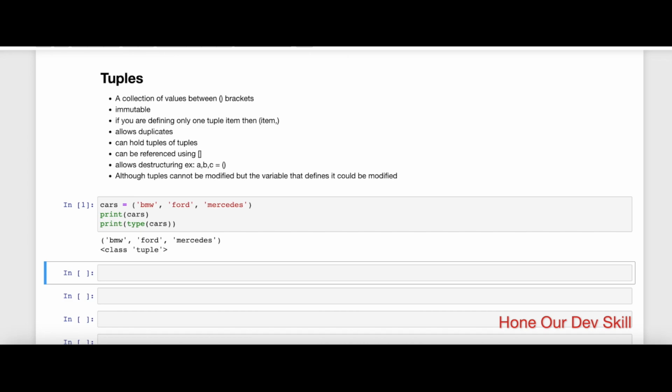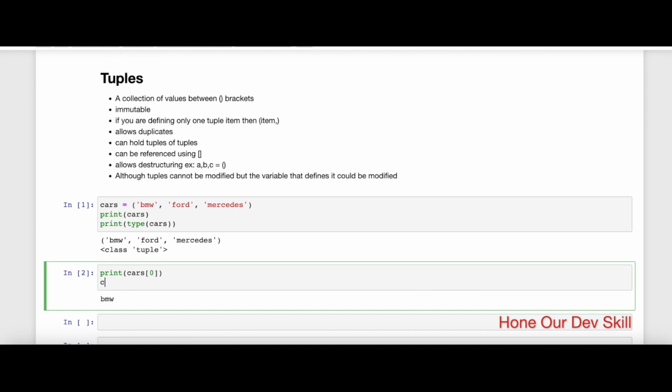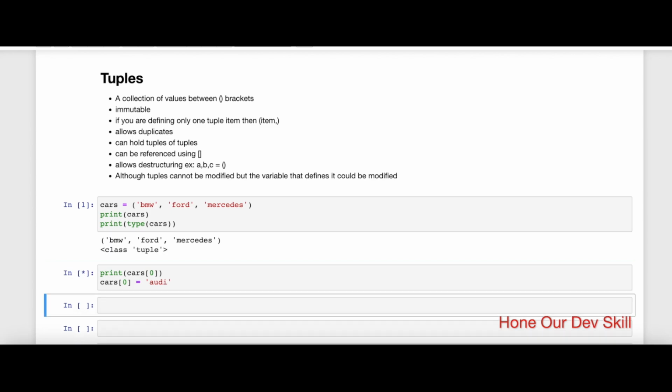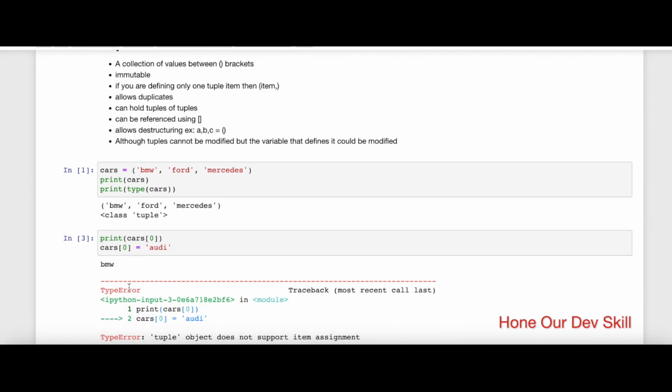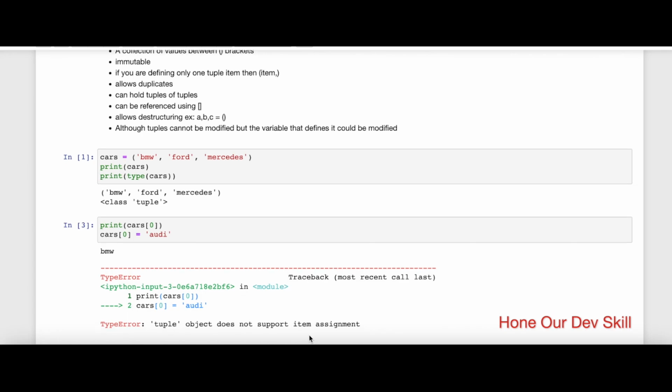Now, the difference between tuple and list is that lists are mutable. What I imply by that is that a list supports item assignment. If I want to access the first item of the tuple, I can simply specify cars of zero and it is going to return this BMW. Now, if I assign to cars of zero, if it was a list, it would perfectly allow me to change this to Audi if I want to do so. But in the case of a tuple, it is going to throw me an error. And that's why a tuple is treated as an immutable data type.